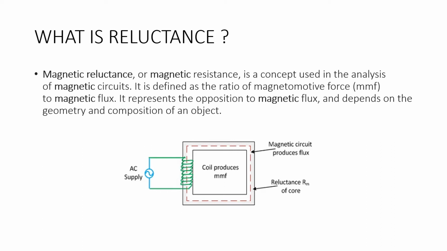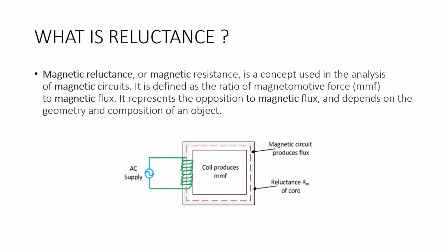For a general understanding, reluctance is a form of magnetic resistance or opposition to the formation of a magnetic flux in any conducting material.